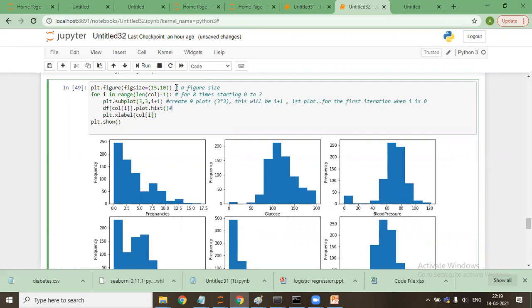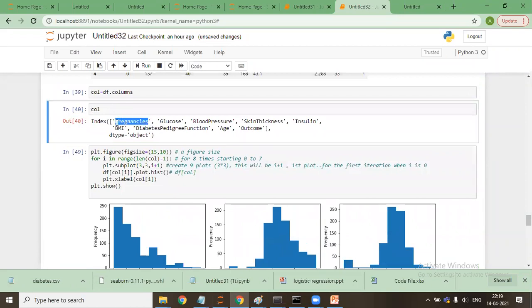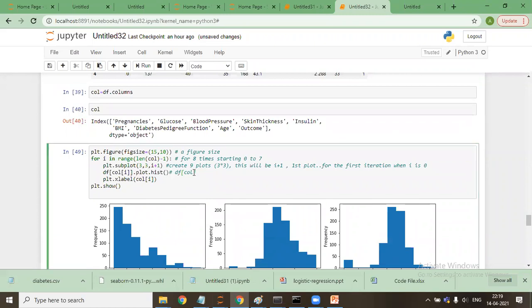Now this will say df col i, the 0th column. For the first iteration it will be the 0th column, that is pregnancies. It will say df pregnancies, dot plot dot hist, when i is 0.